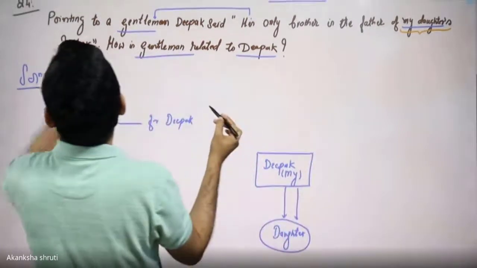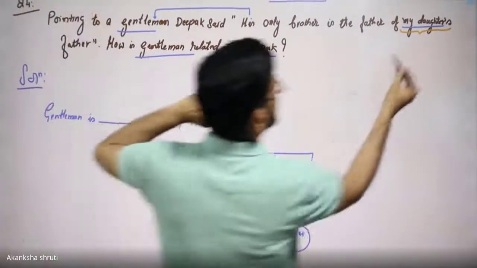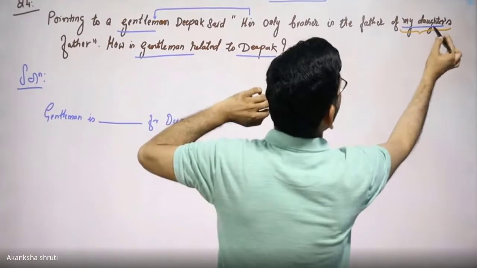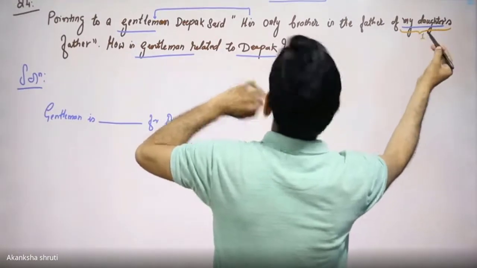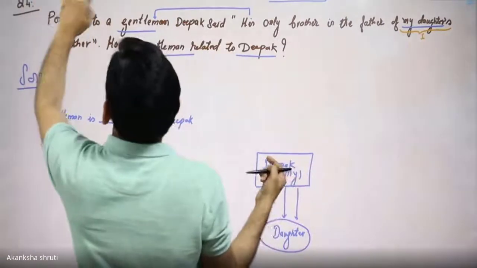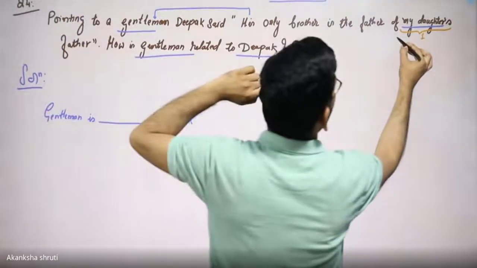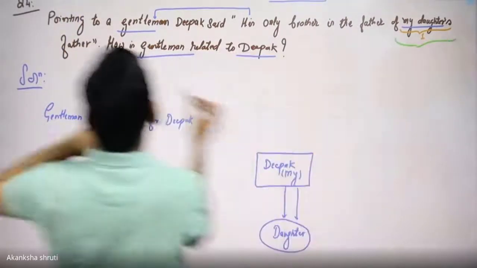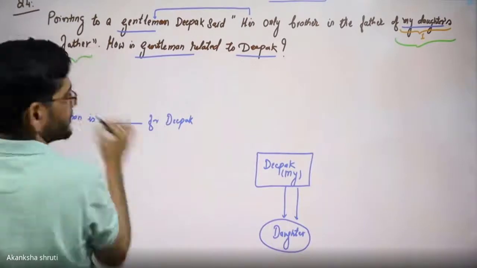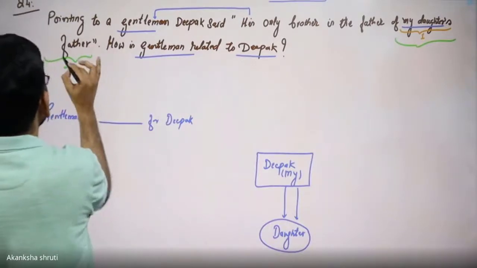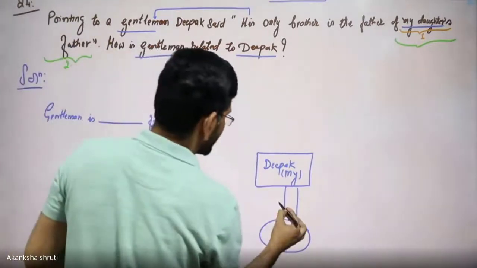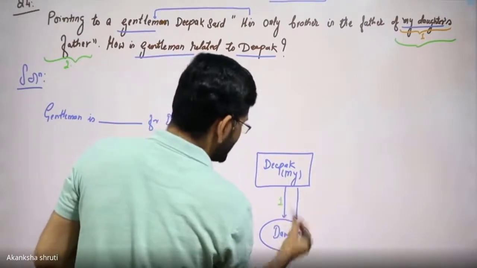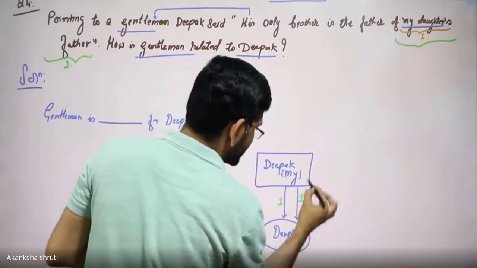Means if we are considering from here, my daughter, this was the first decoding that we have done. Then the second was my daughter's father. Means we have come back to this Deepak. So first was this one, the second one is this one.